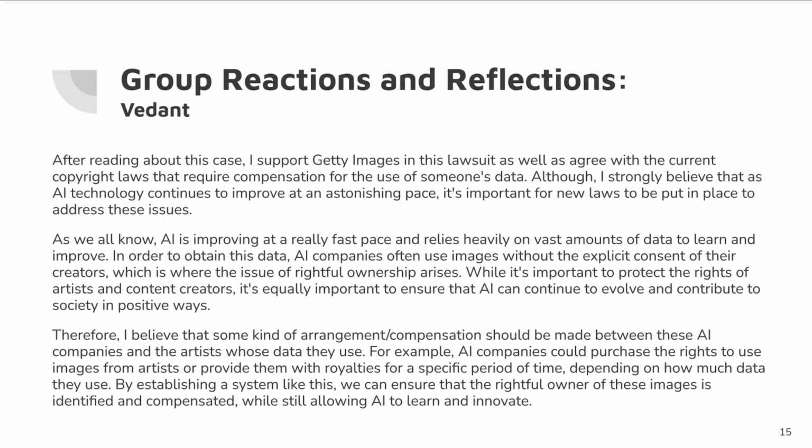While it's important to protect the rights of the artists and the content creators, it is equally important to ensure that AI can continue to evolve and contribute to society in a positive way. Therefore, I believe that some kind of arrangement or compensation should be made between these AI companies and the artists whose data they use. For example, AI companies could purchase the right to use images from artists and provide them with royalties for a specific amount of time, depending on how much data they use. By establishing a system like this, we can ensure that the rightful owners of these images are identified and compensated while still allowing the AI to learn and innovate.